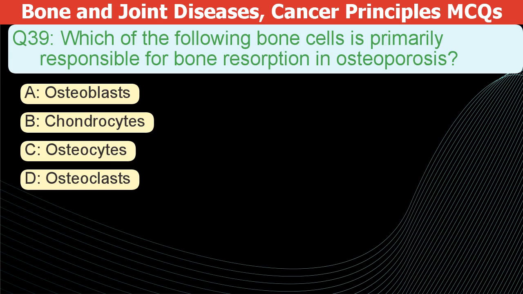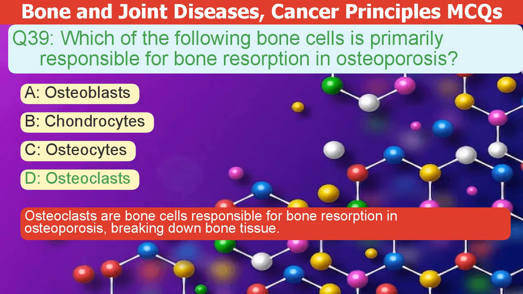Which of the following bone cells is primarily responsible for bone resorption in osteoporosis? A. Osteoblasts. B. Chondrocytes. C. Osteocytes. D. Osteoclasts. The correct answer is D. Osteoclasts are bone cells responsible for bone resorption in osteoporosis, breaking down bone tissue.